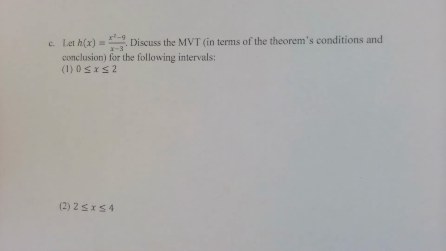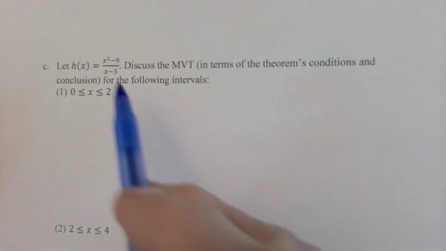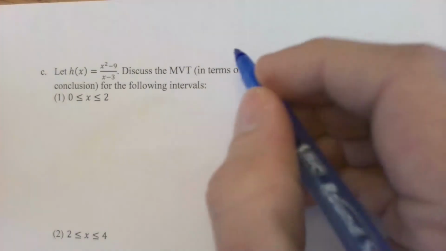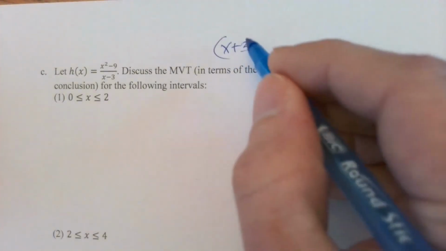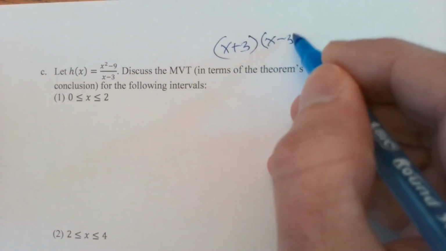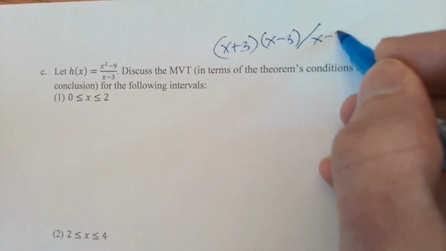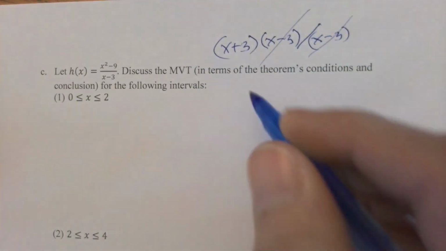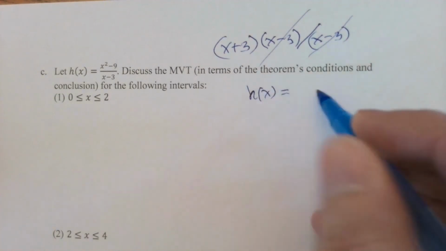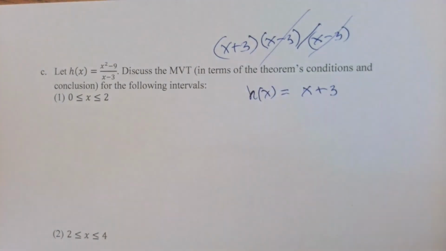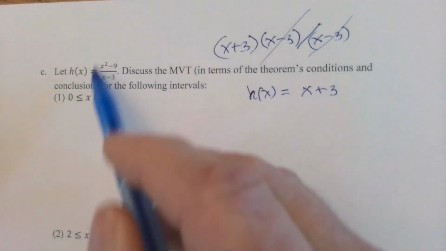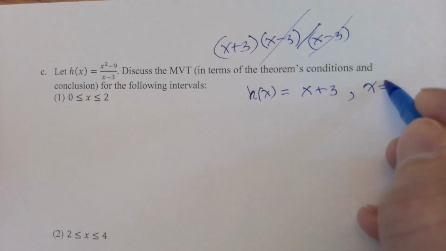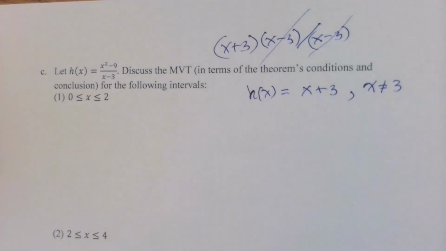As a matter of fact, you probably learned when you studied limits, factoring and canceling is helpful. Well, go ahead and do that. x squared minus 9 is x plus 3 times x minus 3. And if you're dividing this by x minus 3, go ahead and cancel the x minus 3's. But just be careful. It's not quite correct to say that h of x is equal to x plus 3 when we know that h is undefined at 3 itself. So this is true as long as x is not equal to 3. Otherwise, the function is undefined.